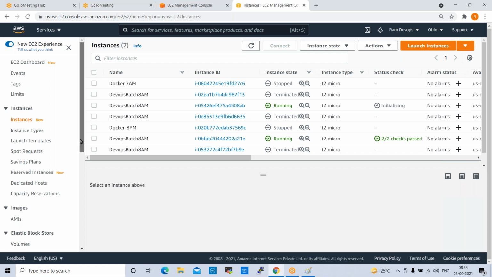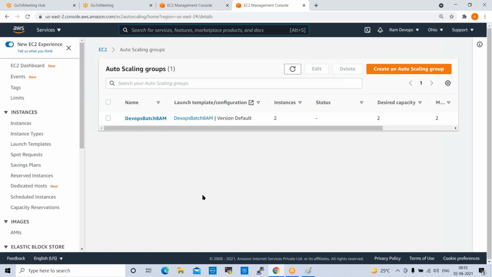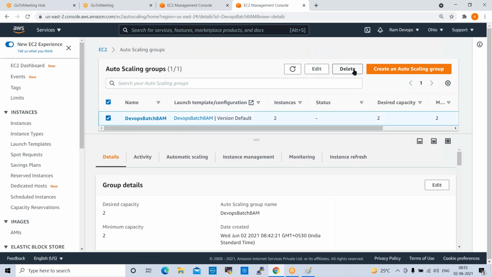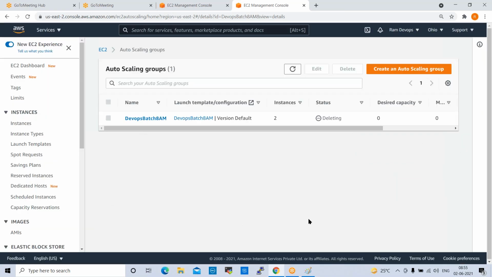Yeah. Now we can go ahead and delete auto scaling. Otherwise, the servers will be up and running 24/7, and if you don't delete auto scaling, the bill will keep growing. So go to auto scaling, select it, and delete.